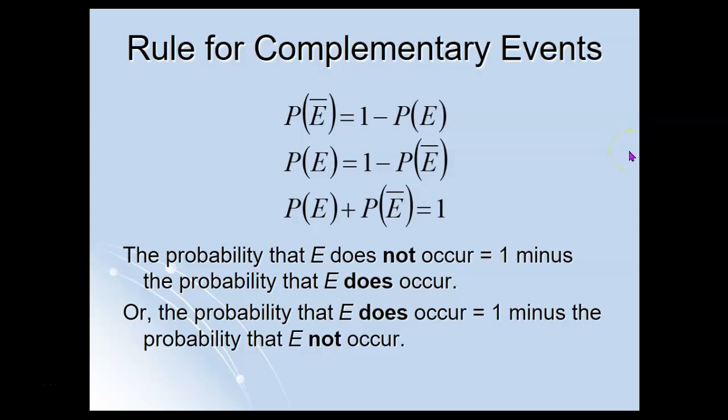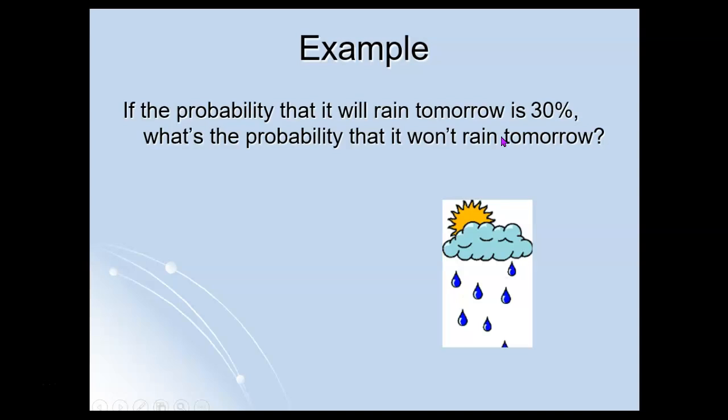Okay, at the end of the last video, we were talking about this rule for complementary events. The probability of something not happening is equal to 1 minus the probability of it happening. So for example, if the probability that it will rain tomorrow is 30%, what's the probability that it will not rain tomorrow? Well, that would be 1 or 100% minus 30%, so 70%.